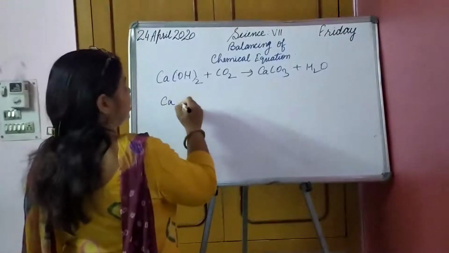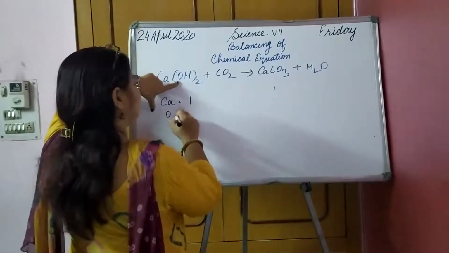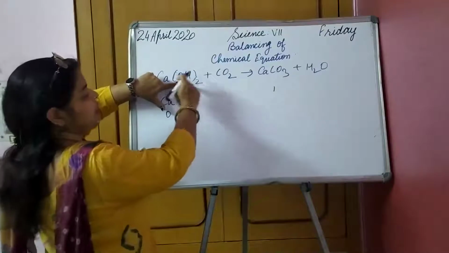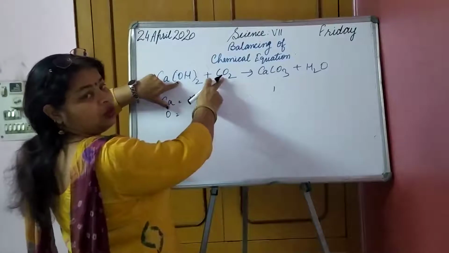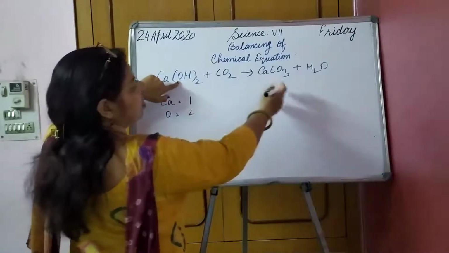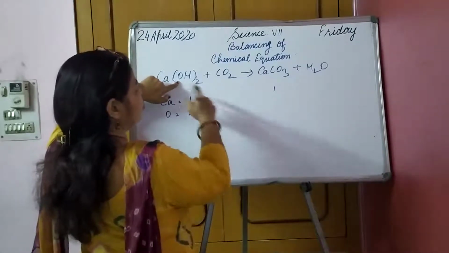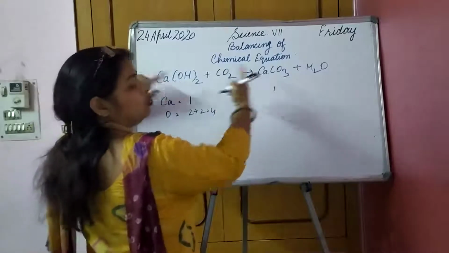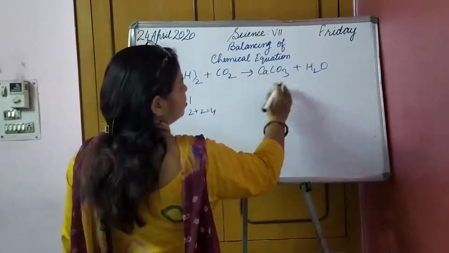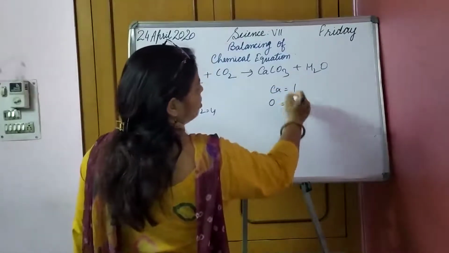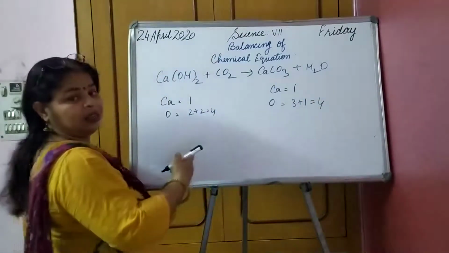Let us see. Ca, how many? 1. Here also 1. What about O? O means 2, if it is in a bracket, it means 2. If it would have been written without the bracket, then it is only for O individually. So O is 2 here, and with CO2 on this side, 2 plus 2 is equal to 4. 2 here and 2 here. What about this side? CaCO3, how many oxygen? 3 plus 1, 4. So the things are similar.